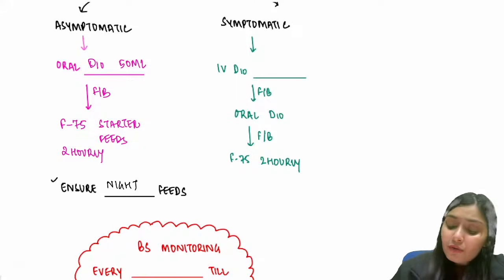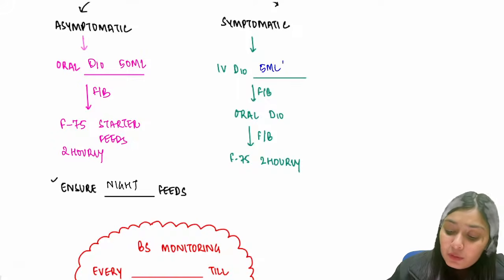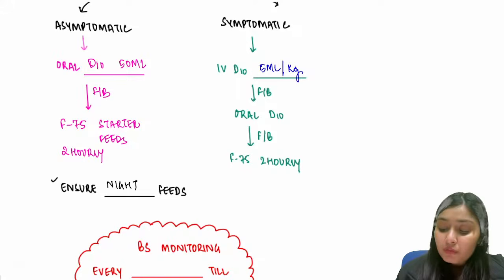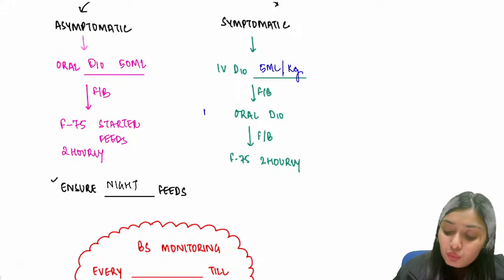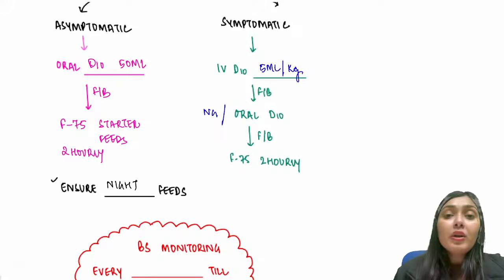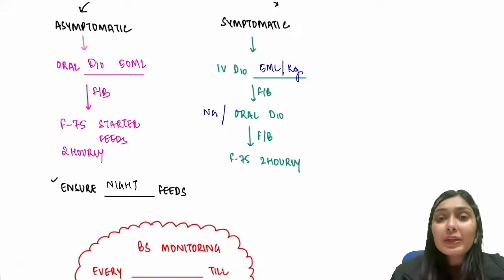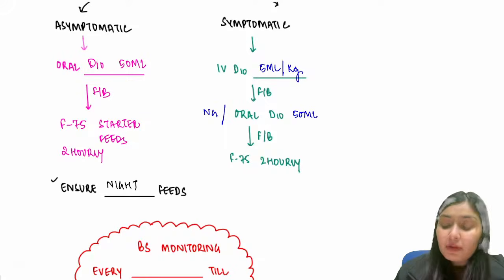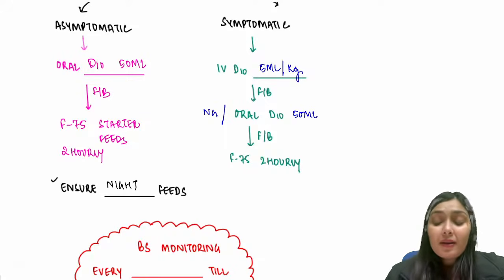How much? 5 ml per kg of D10 you give. After giving IV, I can now give oral. This oral can be given through a nasogastric tube, or if the child is able to accept through mouth, then orally directly. How much D10? Again, 50 ml of D10 is given, followed by your F75 secondarily. So this is about the management of hypoglycemia.